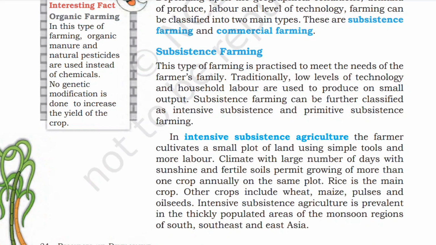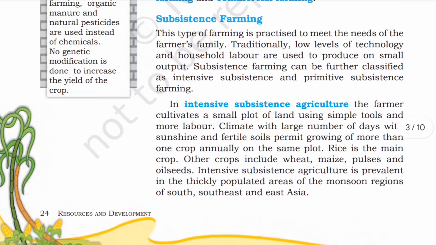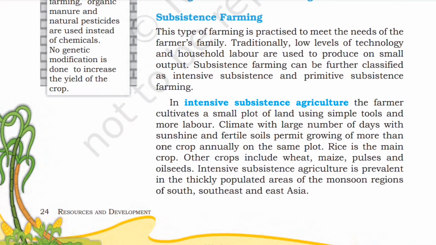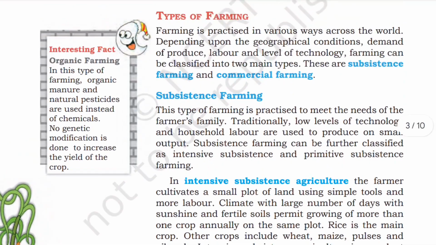In intensive subsistence agriculture, the farmer cultivates a small plot of land using simple tools, and sunshine and fertile soil permit growing of more than one crop annually on the same plot. Rice is the main crop. Other crops include wheat, maize, pulses, and oilseeds. Intensive subsistence agriculture is prevalent in the densely populated areas of monsoon regions of South, Southeast, and East Asia.